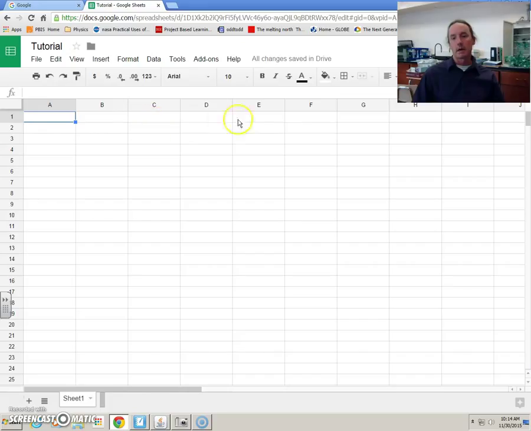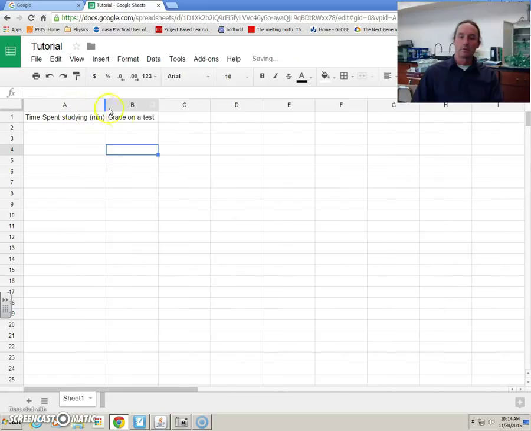In the columns are where we're going to put the data that we've collected from our experiments. I'm going to make something up for today, and I'm going to make this one time spent studying, and I'm going to call it in minutes, and next to that I'm going to put grade on a test. Okay, and you will see that those become my two columns.